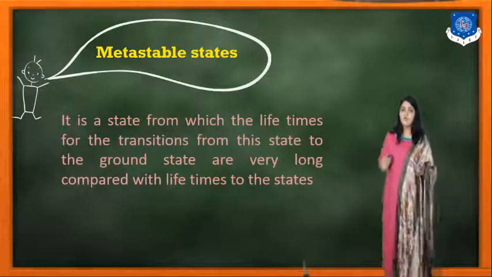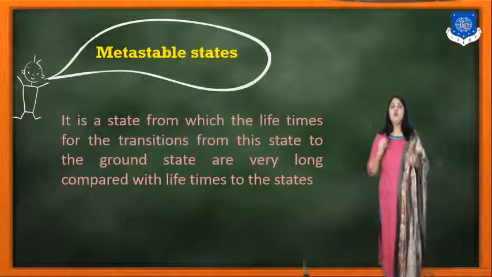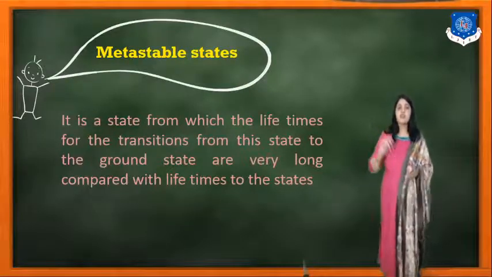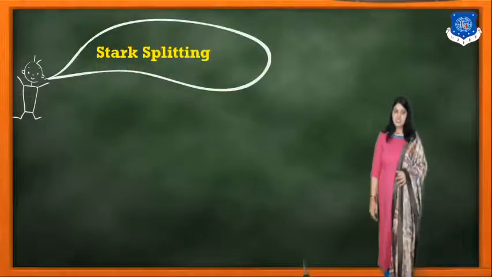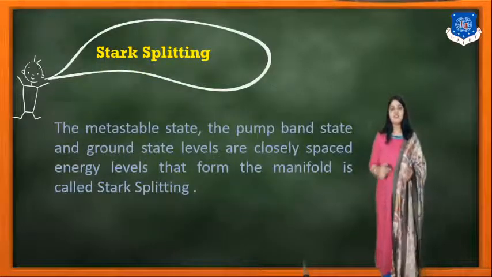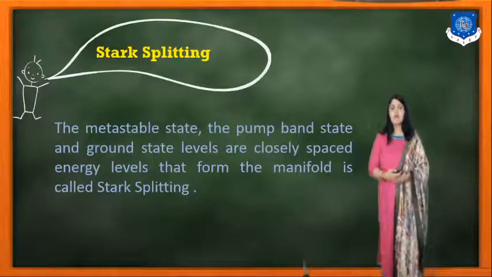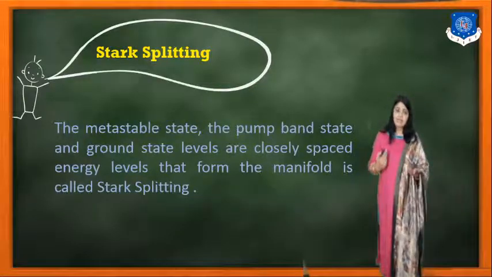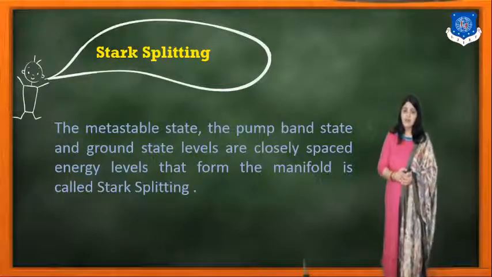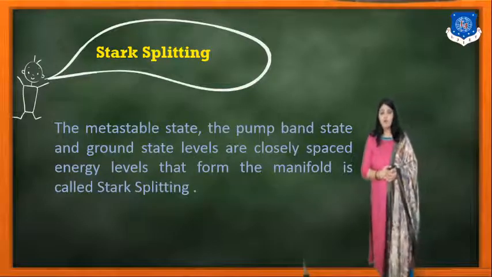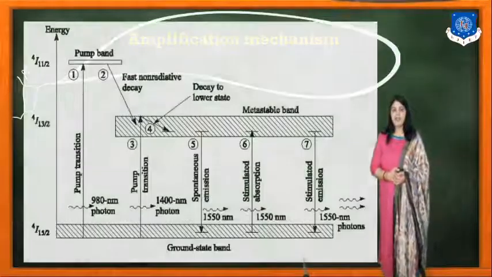It is the state from which the lifetimes for the transition from this state to the ground state are very long compared with the lifetime of the other states. And next is the Stark splitting. So the metastable state, the pump band state and the ground state levels are closely spaced energy levels that form the manifold, called the Stark splitting.